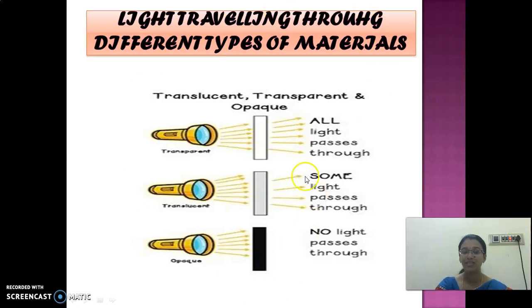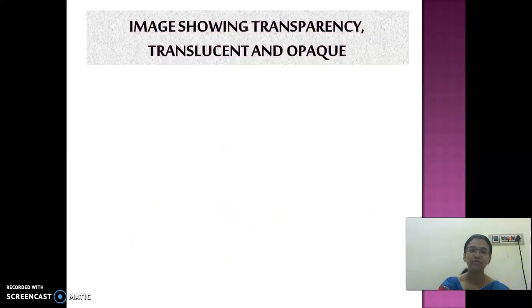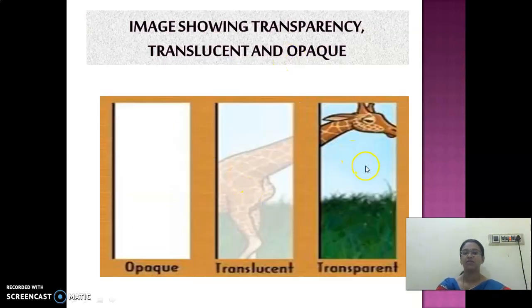So look at this picture, children. If you want, you can draw this roughly for your understanding. Transparent, all the light will reach the other side. Translucent, only some light passes through it. Opaque, no light passes through this. Okay. Now look at here. So if you are looking through an object in transparent, it will be completely clearly visible.